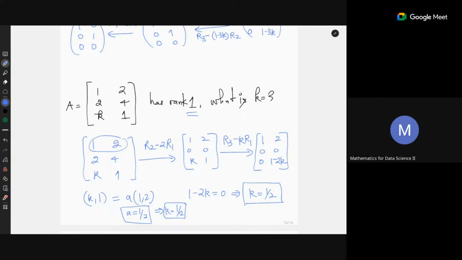If it is a 3 cross 4 type matrix, then the maximum possible rank is 3. You can reduce to the row echelon form, and because the rank is at most 2, one of the rows will give you some relation, to get the value of k. So it depends on the type of the question, but always you can reduce to RREF form and then work things out. You will get some relation at the end in terms of your unknown.